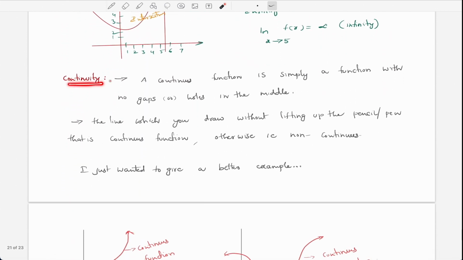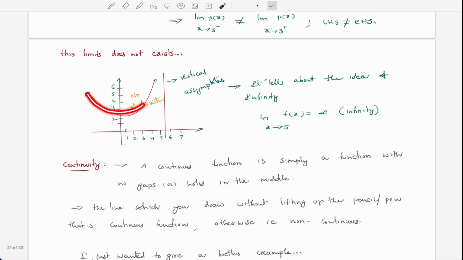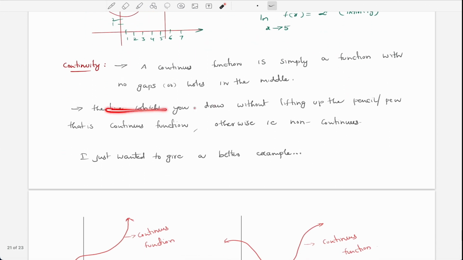So what is continuity? A continuous function is simply a function with no gaps or holes in the middle. So this is a function having no gaps, means I didn't lift my pen or pencil until this end of the line, right? This is called a continuous function, means the line which you draw without lifting up the pen or pencil, and that is a continuous function. Otherwise it is a non-continuous function.